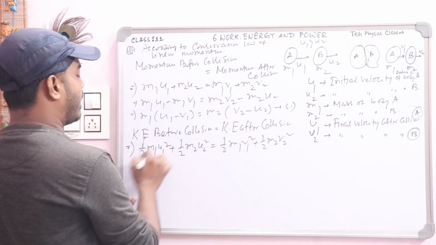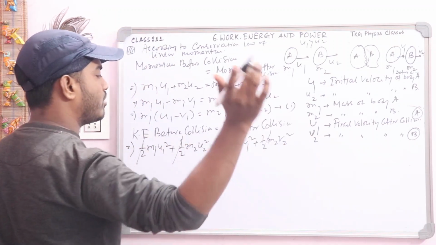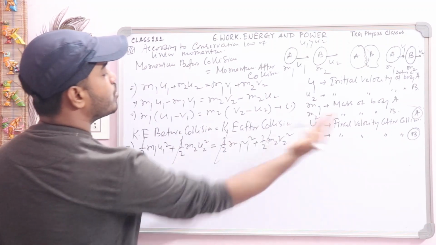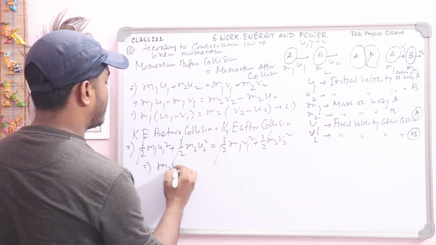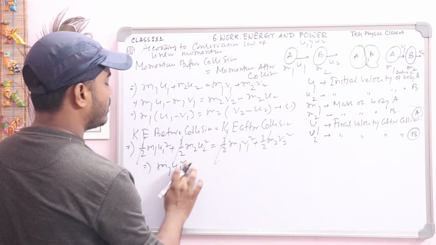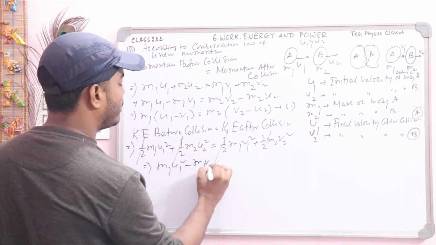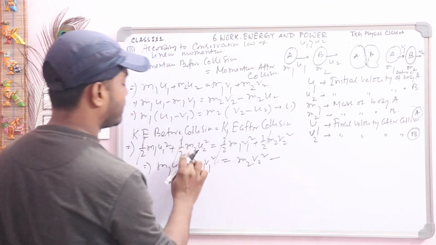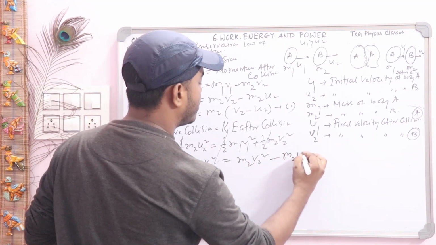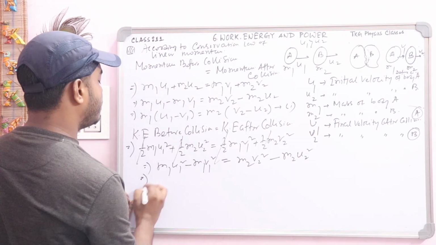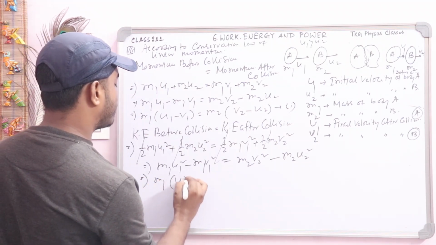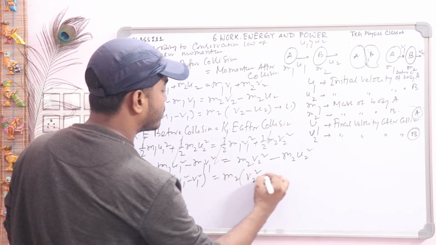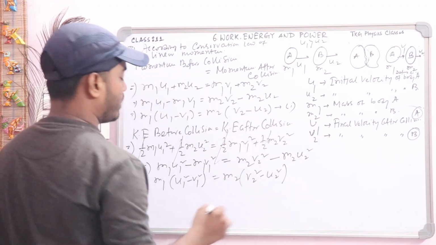Now you simplify. Half all cancel out. Now take one on the left hand side and two on the right hand side. That is m1 u1 square, this one, so this one will be minus m1 v1 square, that is equal to here m2 v2 square minus this one, that is m2 u2 square. Take m1 common, that is u1 square minus v1 square, and here m2 common, v2 square minus u2 square.